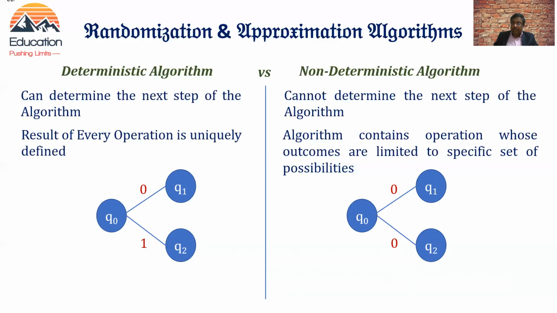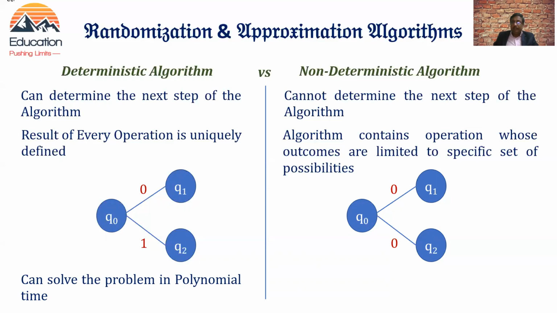In some instances, when 0 is given, Q0 may move to the Q1 step. And in some instances, when the value 0 is given, Q0 may move to the Q2 step. And the final important thing to be taken note of in this difference is that deterministic algorithms can solve the problem in polynomial time.